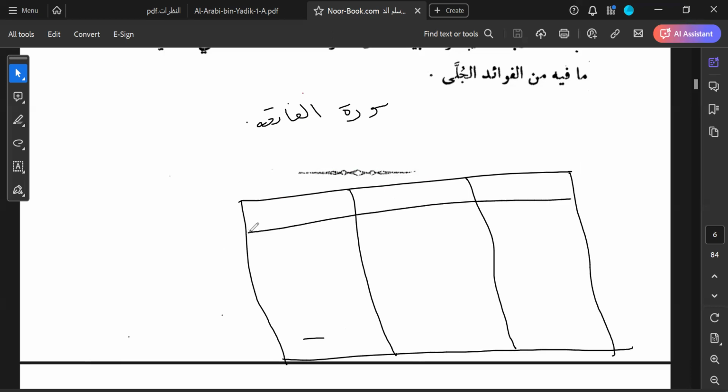One column for ism, one column for fi'l, one column for harf. And then I want you to pick out all the nouns from Surah Al-Fatiha and put them in the ism column, all the af'al from Surah Al-Fatiha in the fi'l column, and all the huruf from Surah Al-Fatiha in the harf column. This is for your practice. Try to apply the rules, inshallah ta'ala.